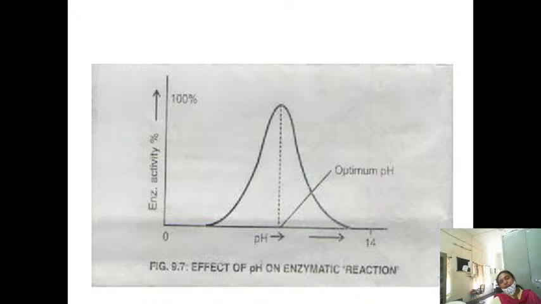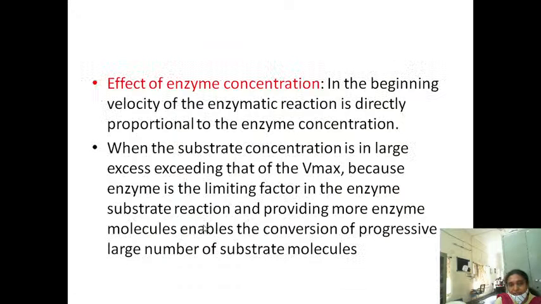So we can call that pH the optimum pH. What is the definition of optimum pH? The pH at which the rate of the reaction is maximum. Any increase or decrease of the pH above or below the optimum pH slowly decreases the enzymatic reaction. So if you plot a graph between pH and enzyme activity, a bell-shaped curve is obtained.